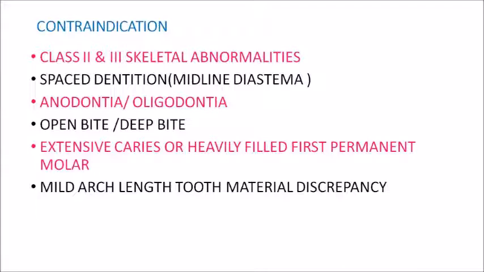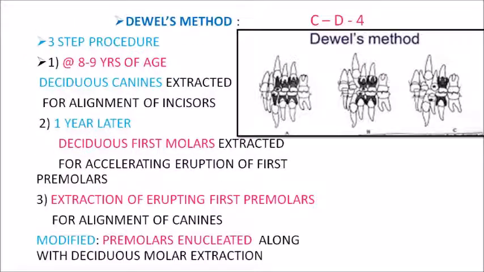So the contraindications for serial extractions are skeletal abnormalities, class 2 or class 3, then spaced dentition, anodontia or oligodontia, then open bite or deep bite. The fifth one is the permanent first molar being extensively decayed or heavily filled, and mild arch length tooth material discrepancies. So in serial extractions there have been different methods.